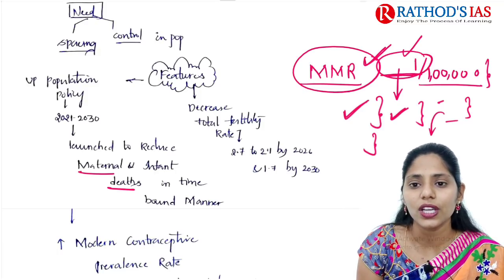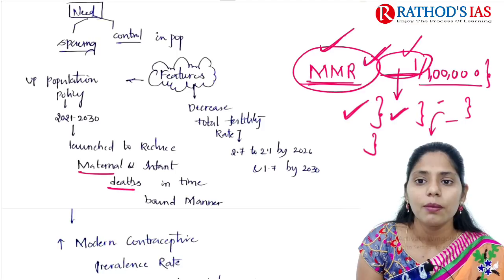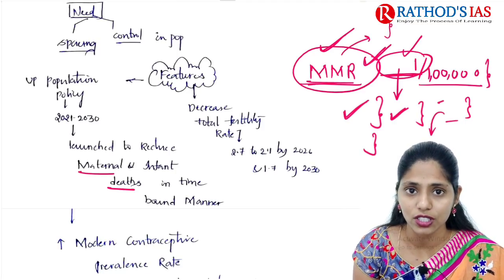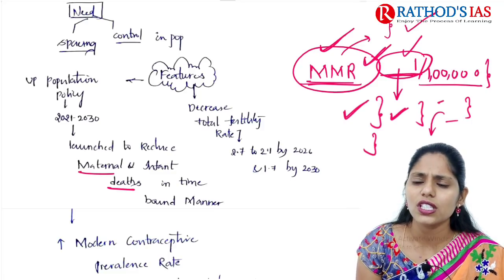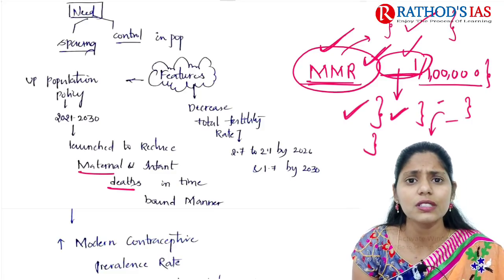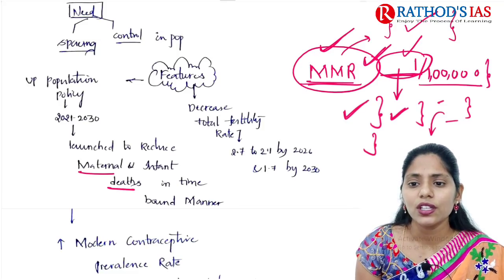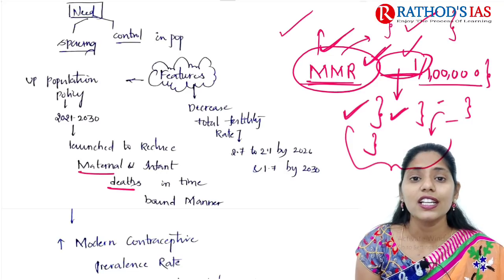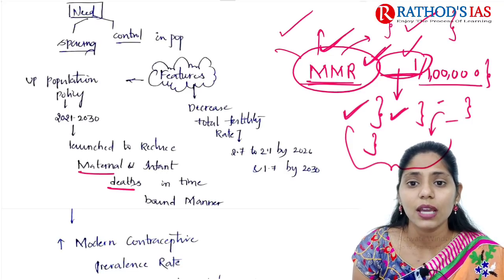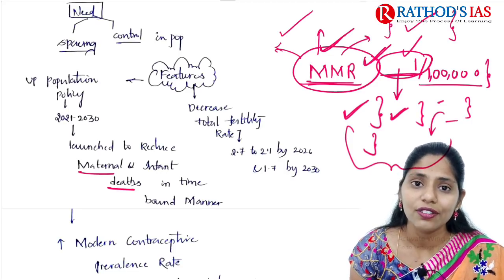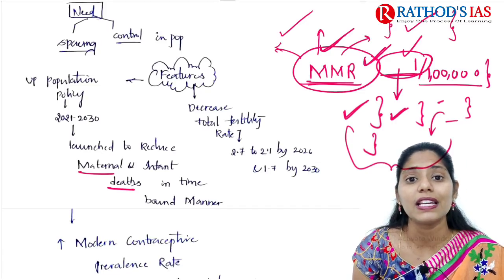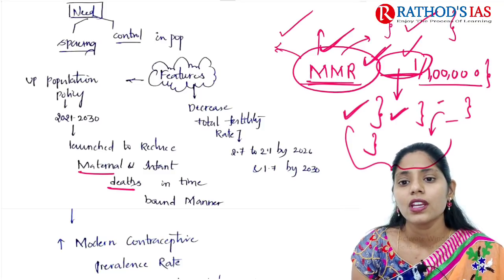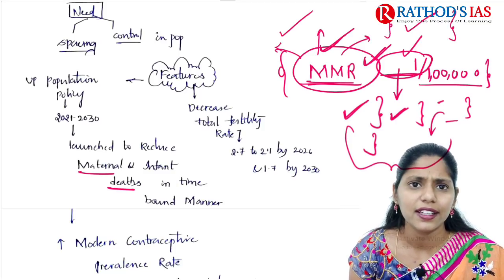So in this context we can see an increased MMR, because after delivery there is a high chance of infections for the mother. This is one important cause of maternal mortality. To decrease it, the government came up with a number of schemes like Janani Suraksha Yojana and institutional delivery, and also provides some incentives for first delivery or first pregnancy. So this is about maternal mortality rate in brief.